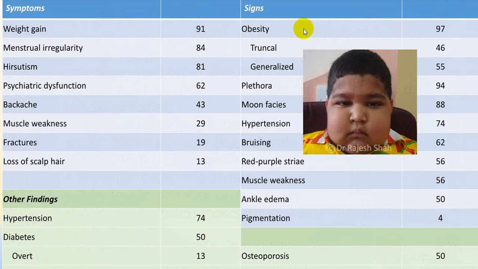You can see weight gain, obesity most common. Then we get hirsutism, another common. You can come across plethora, moon face, quite common. So those are the common features, and libido will be most common. Where is libido? Libido is not mentioned here. So libido is another very, very common feature.